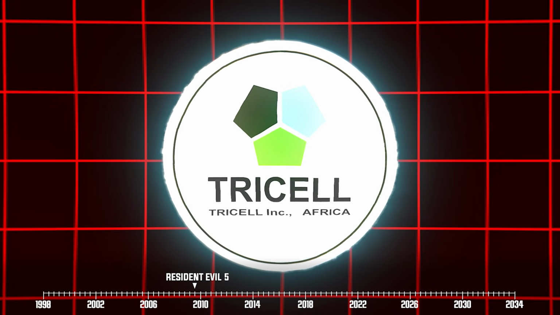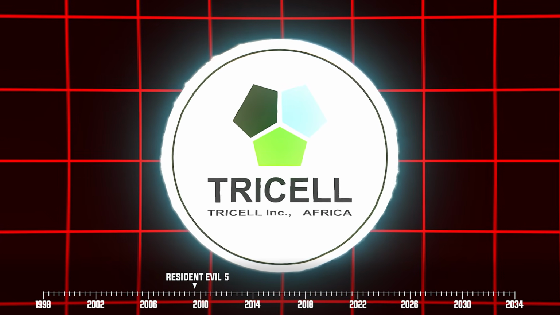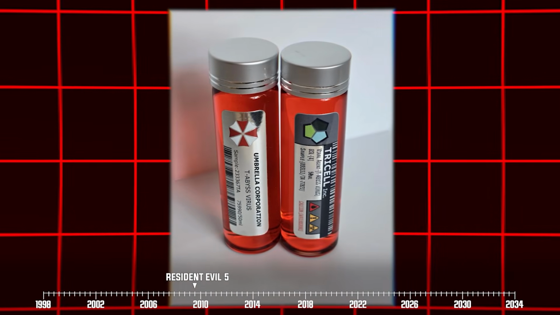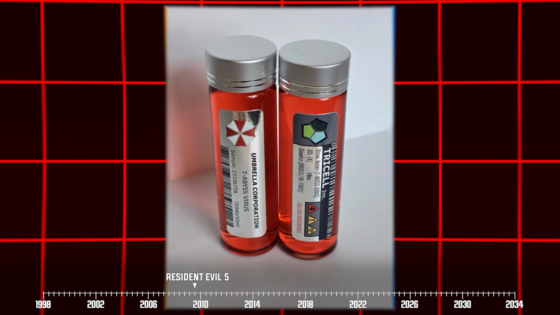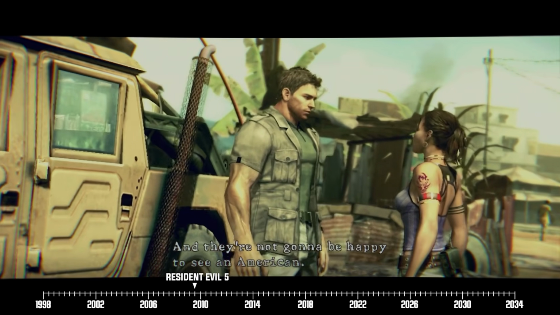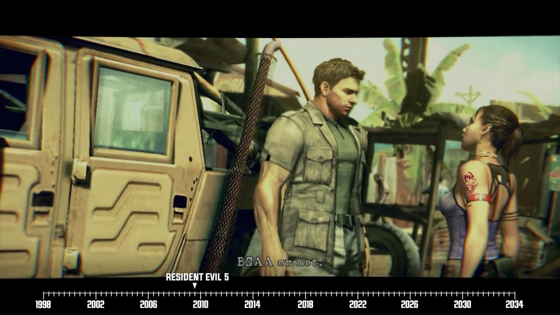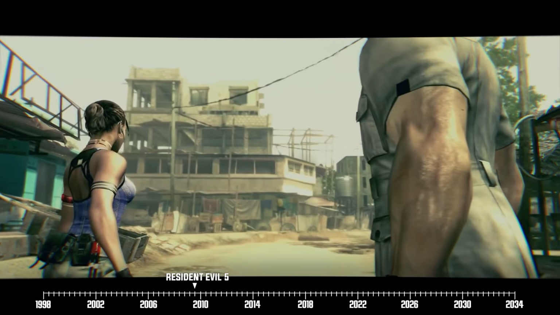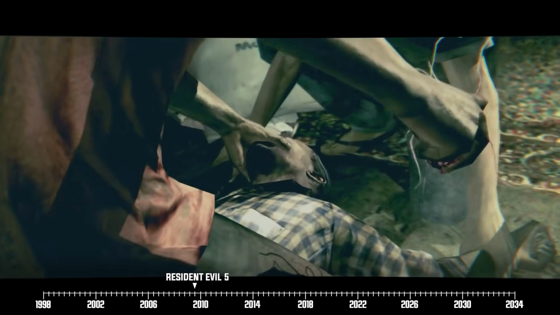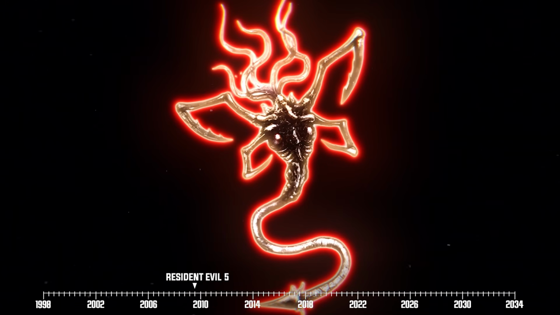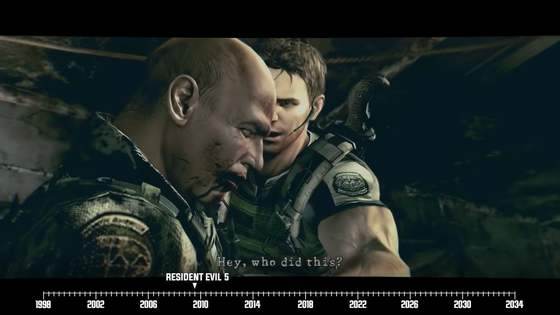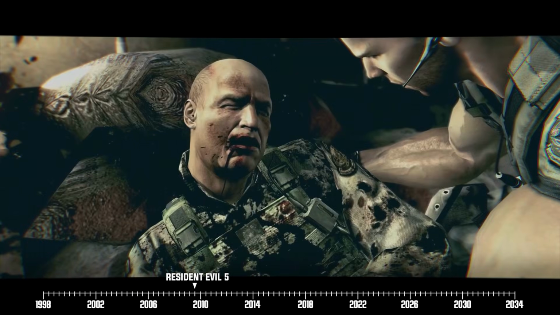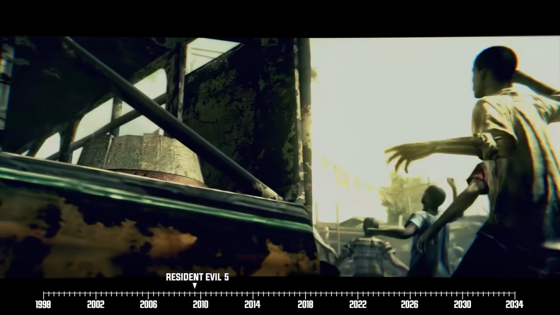They're equally as shady and scummy as you'd expect. And like any 1%er, Ricardo also happens to have his hands in the black market, primarily dealing in bioweapons. In fact, this is the main reason why he's wanted by the BSAA. Chris and Sheva soon arrive at a village only to find out that its residents have all been infected by Las Plagas. Yep, the same pesky parasite from Resident Evil 4. Even worse, the advanced squad that the BSAA sent to this place, Alpha Team, has already been wiped out by these mutated locals.